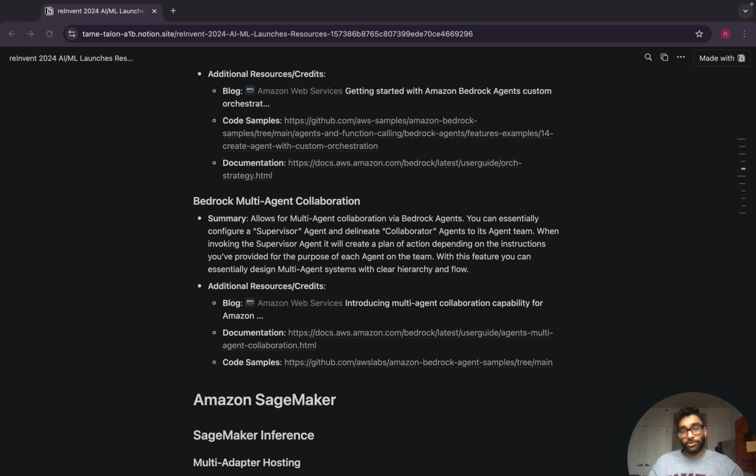You might need a booking agent. You might need a restaurant picking agent. You might need a hotel reservation agent. And all those might need access to multiple different APIs or tools that you might need to work with. So what Bedrock did was they launched a multi-agent collaboration feature.